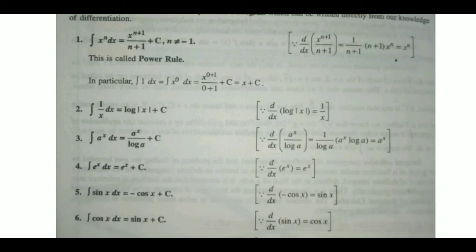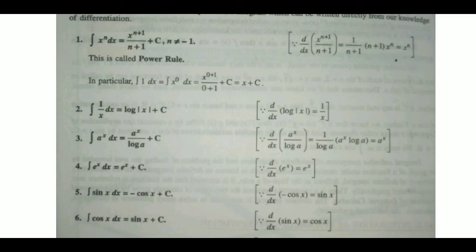Now we know that d upon dx of log x is equal to 1 upon x. From the right hand side, d upon dx of log x is equal to 1 upon x. Then integration of 1 upon x will be equal to log x plus c.